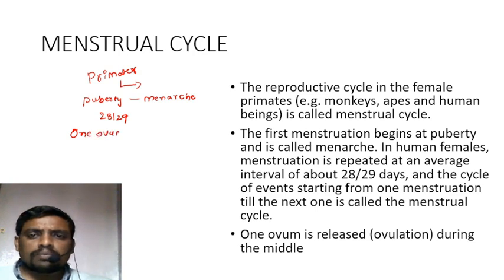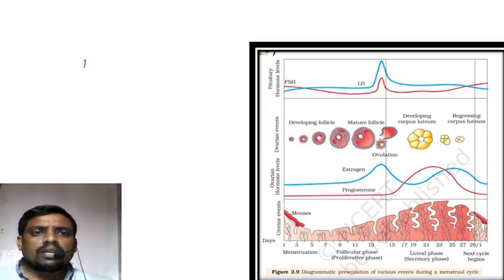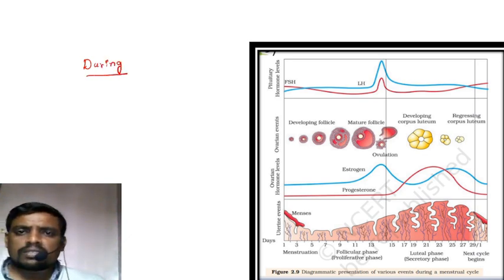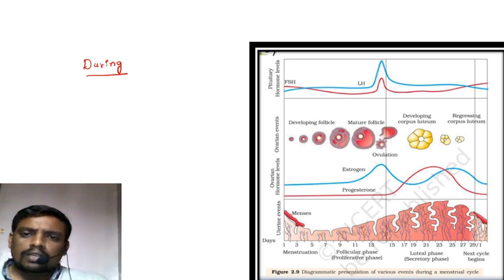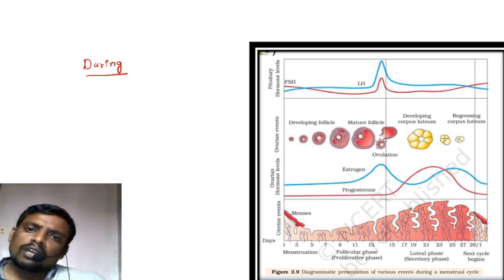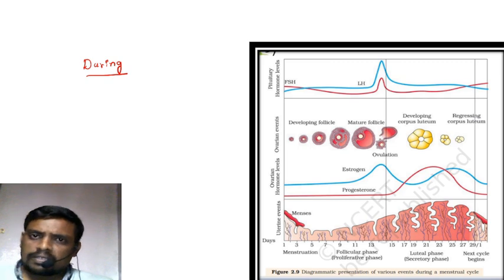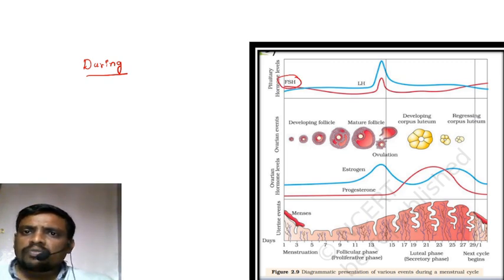One ovum is released during ovulation, and in fact you can see in the diagram how various changes occur during the menstrual cycle. You can see the uterine events here. This block gives a better understanding about uterine events, ovarian hormone levels, ovarian events, and primary hormone levels. Two primary hormones are there: follicle stimulating hormone and luteinizing hormone.